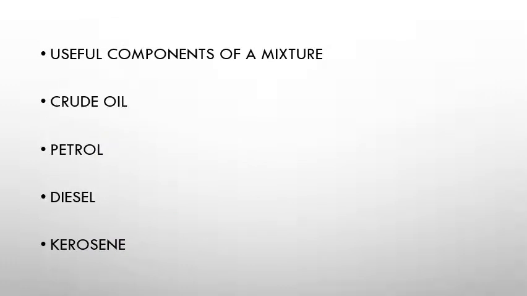Sometimes we separate useful components of a mixture if we need to use them separately. For example, there are a number of useful components of crude oil like petrol, diesel, and kerosene. These are separated and then used.